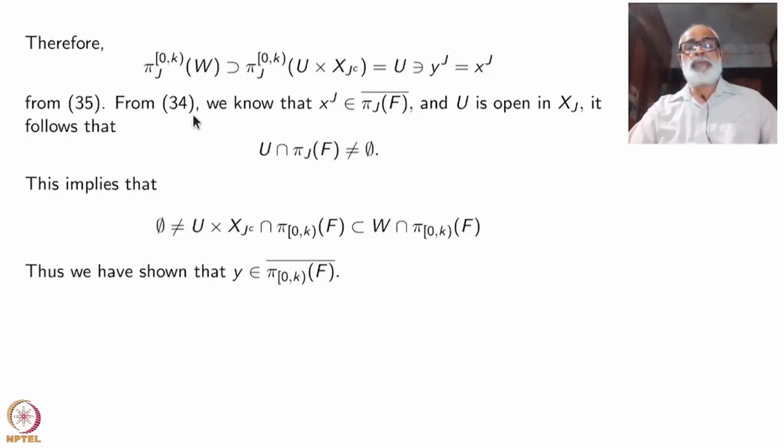Okay, so from 34 we know that this Xj is inside pi j f bar and U is open in Xj. It follows that U intersection pi j of f is non-empty.